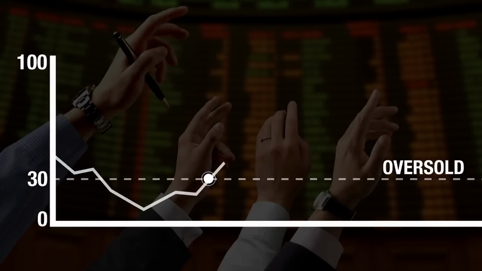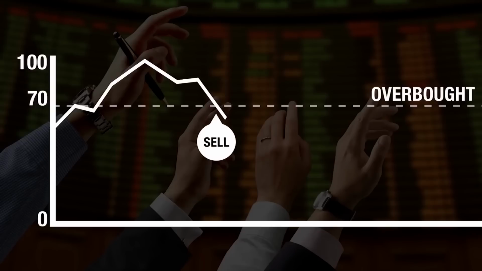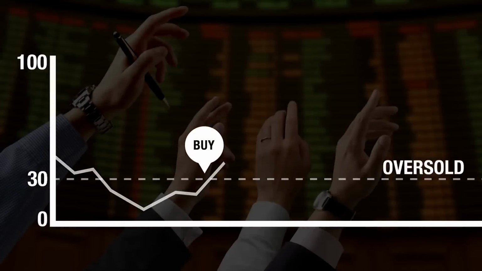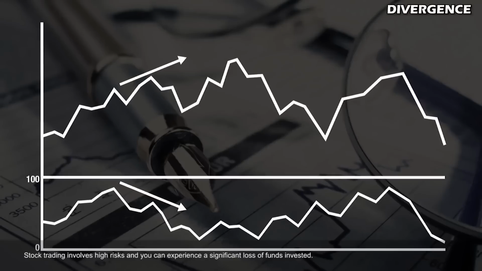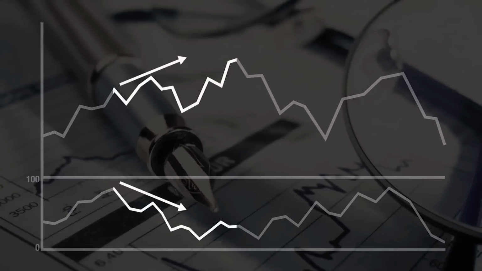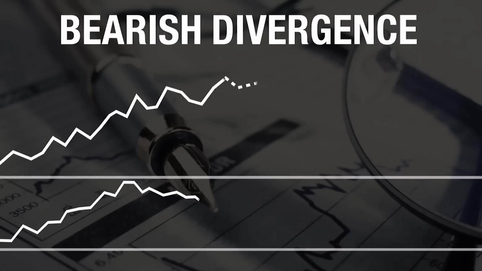Making this assumption, however, is risky. As a result, some traders wait for the indicator to rise above 70 and then fall below before selling, or for the indicator to fall below 30 and then rise above before buying. The RSI can also be used to calculate divergence. When the indicator moves in the opposite direction of the price, it indicates that the current price trend is weakening and may reverse soon. Support and resistance levels are a third application for the RSI.